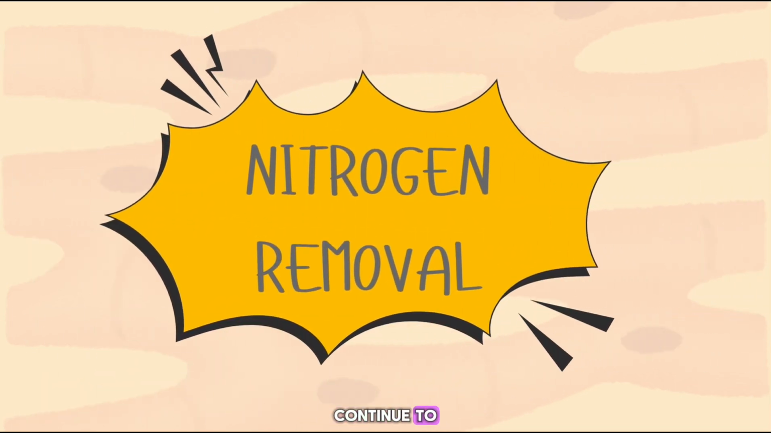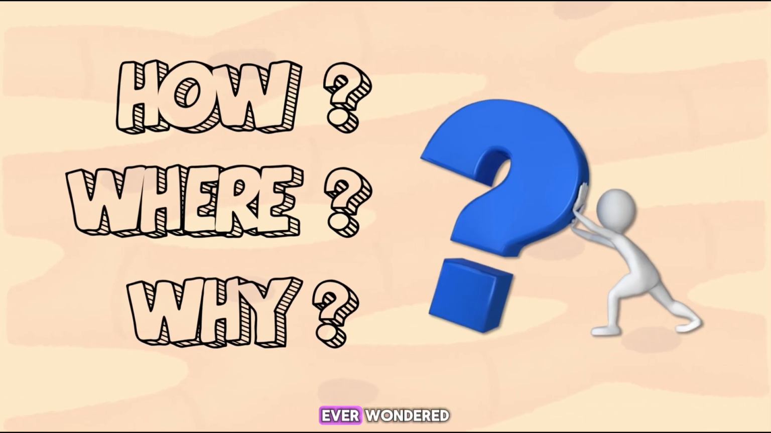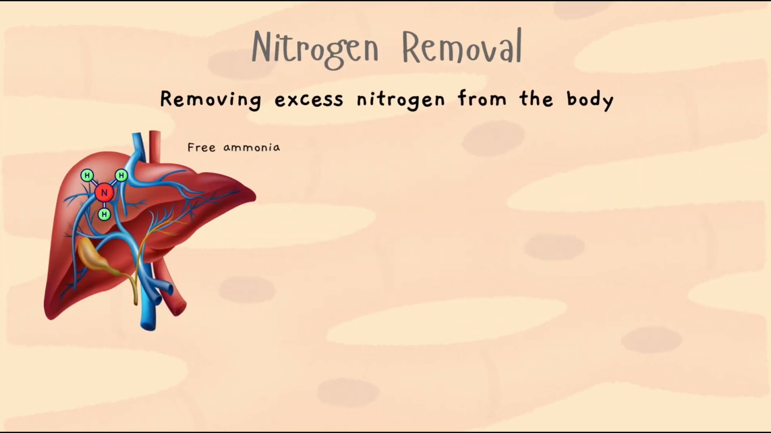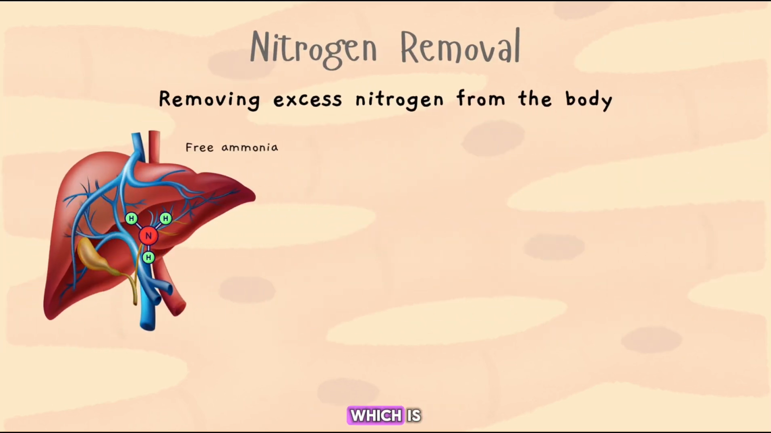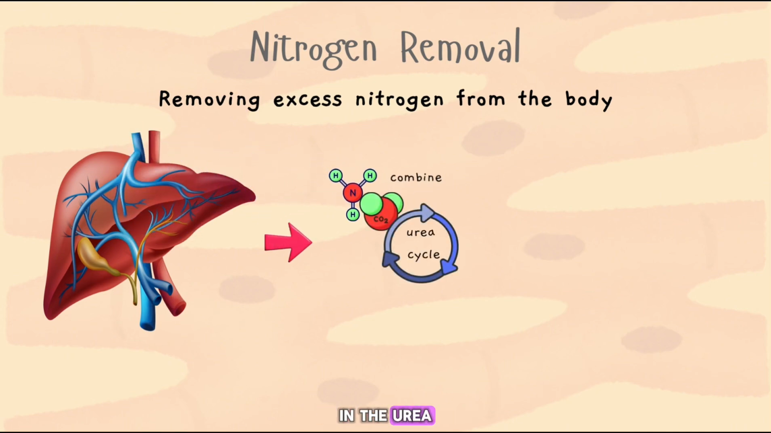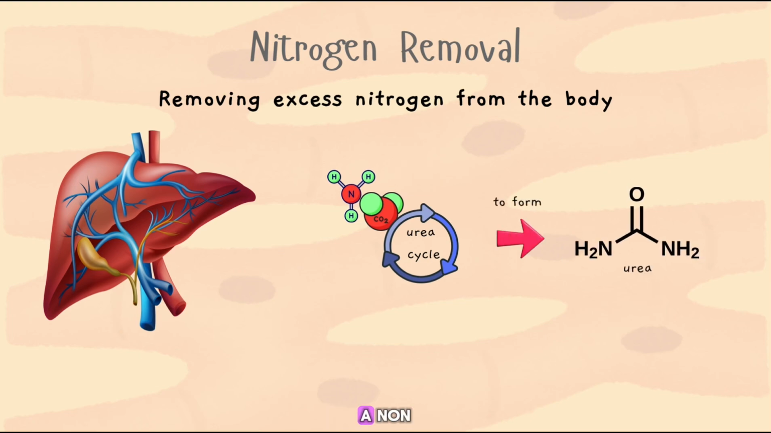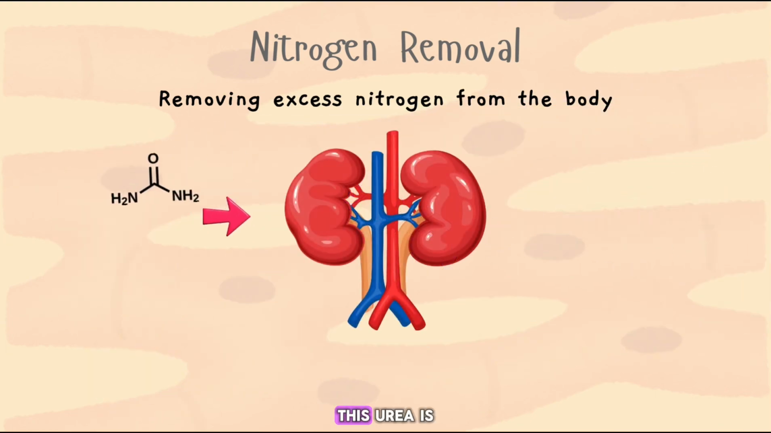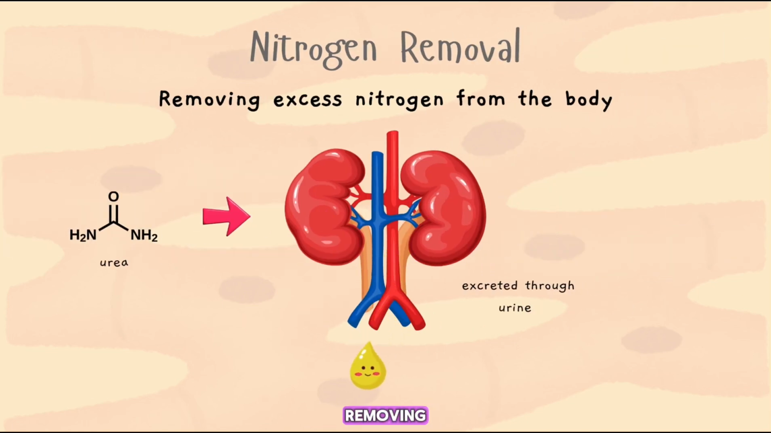Then, we will continue to proceed with the next part, which is nitrogen removal. Have you ever wondered how your body removes toxic nitrogen safely? Let's explore the fascinating role of alanine and the urea cycle in this process. In the liver, free ammonia, which is released during protein breakdown, is combined with carbon dioxide in the urea cycle to form urea, a non-toxic compound. This urea is transported to the kidneys and excreted through urine, effectively removing excess nitrogen from the body.